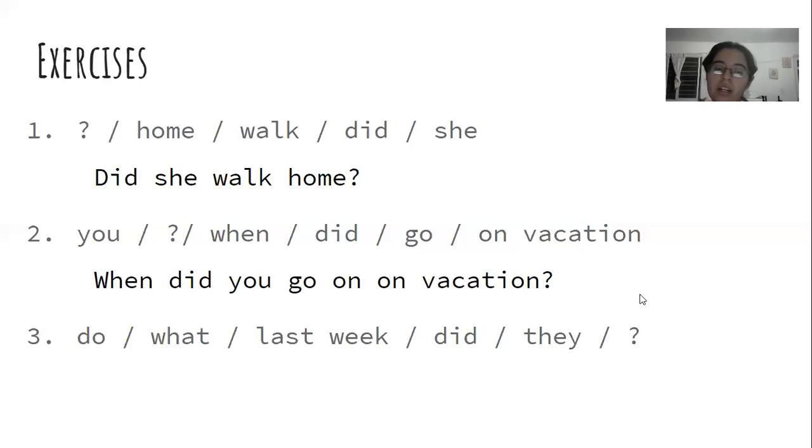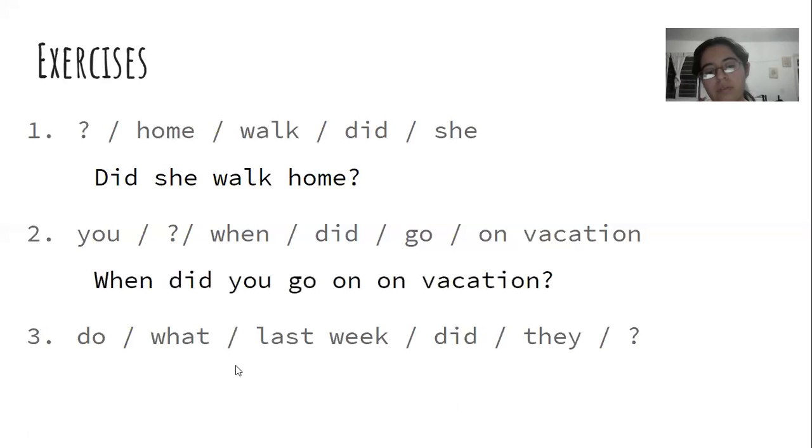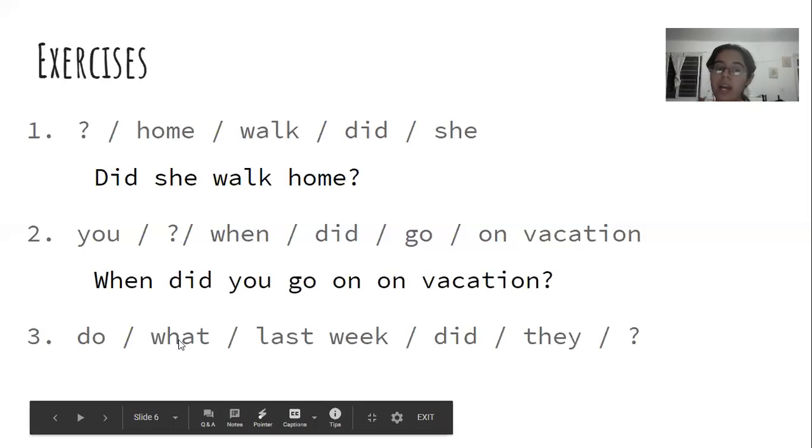And the last one: do, what, last week, did, they, question mark. So which one do we start with? We have here the WH.